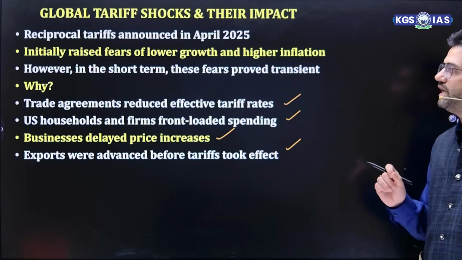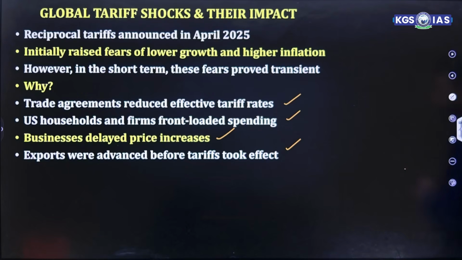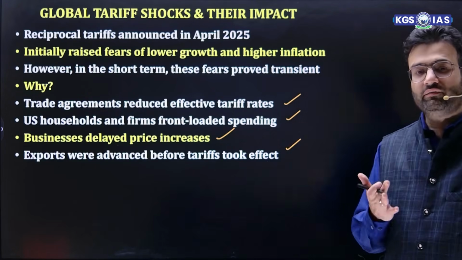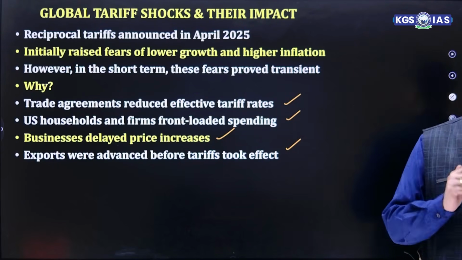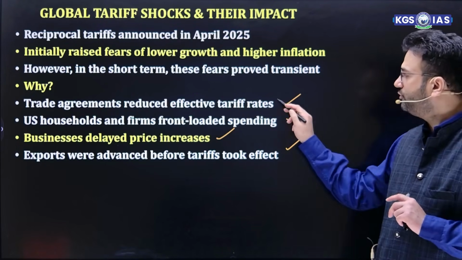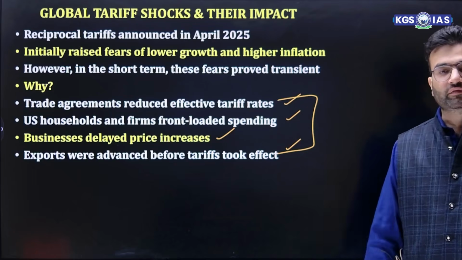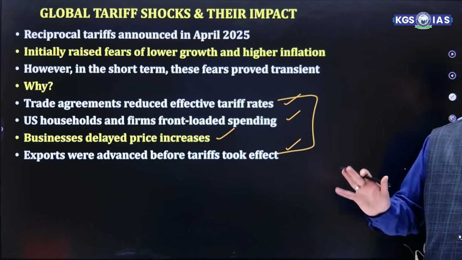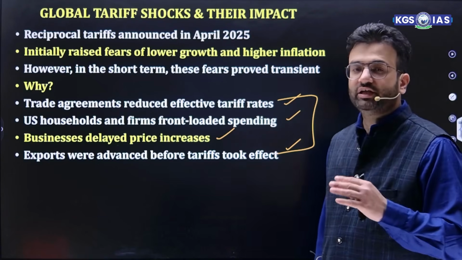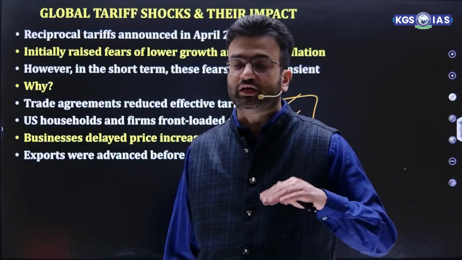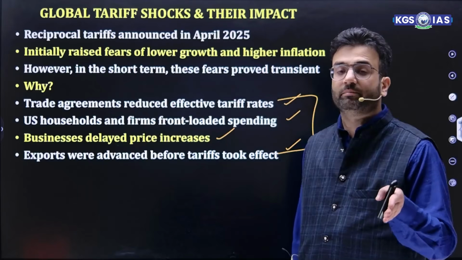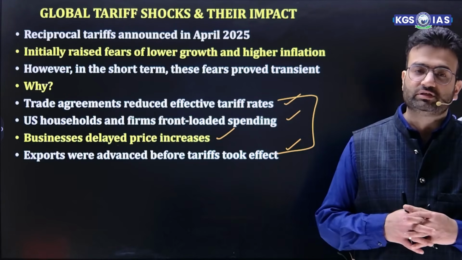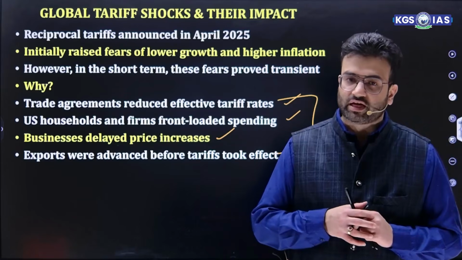First is the reciprocal tariff announced in April 2025. It raised the fear of lower growth and higher inflation. However, in the short term, they proved to be transient. Why? These four factors are extremely important. Why did these fears prove transient? First, different countries knew that if the tariff is increased by the US government, it will create a major dent in their exports. So they initially made trade agreements between themselves to reduce the effective tariff rates.